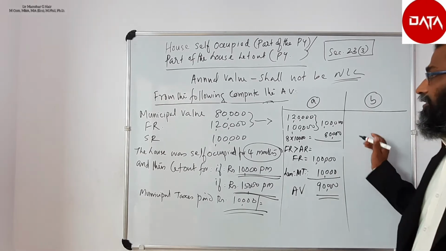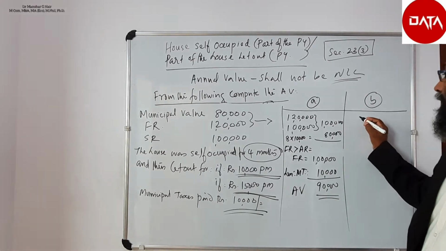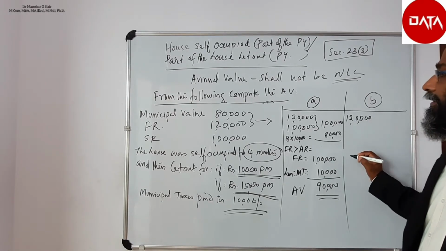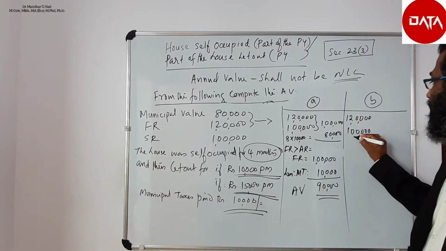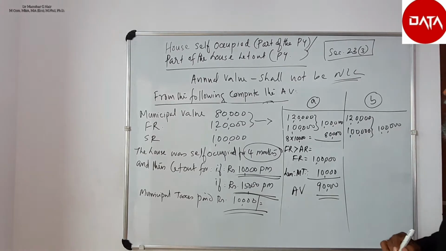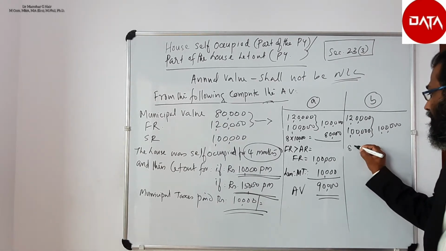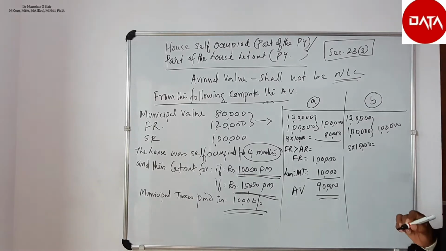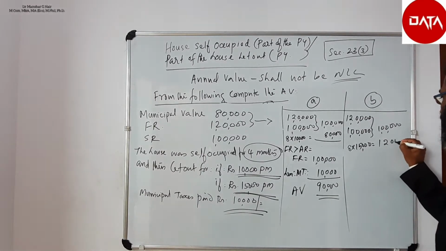The second case is to compare fair rent and municipal valuation, take the higher, that is 1,20,000. Compare again with the standard rent, that is 1 lakh, take the lower value, and compare that again with the actual rent. Actual rent is 15,000 for 8 months, so it is 1,20,000.